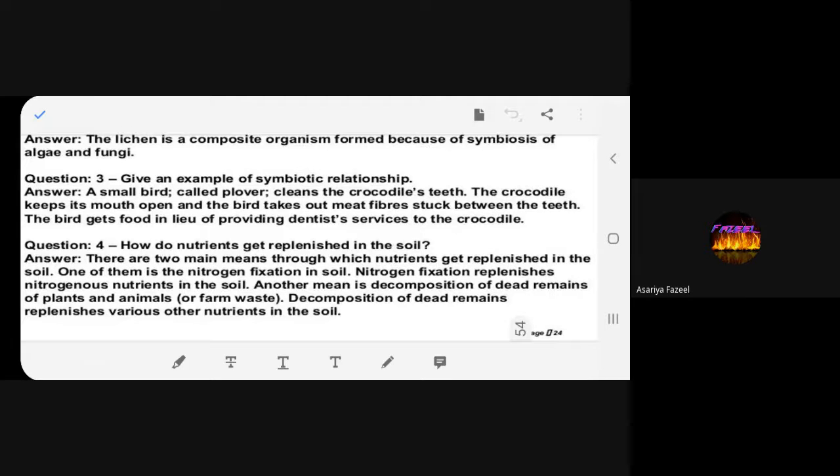Because the microorganisms, that is bacteria and fungi, work on the dead bodies of plants and animals, and it decomposes the body and makes it inorganic, which further mixes with the soil. So that becomes the nutrients for the plants to grow. You understand?